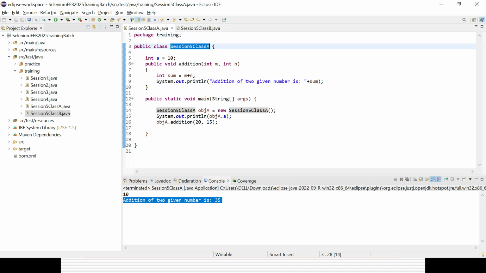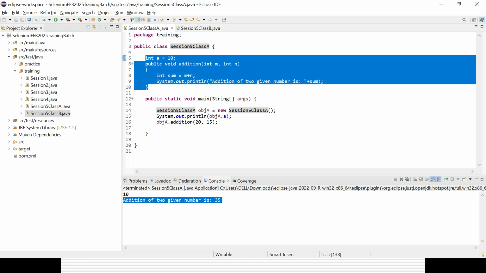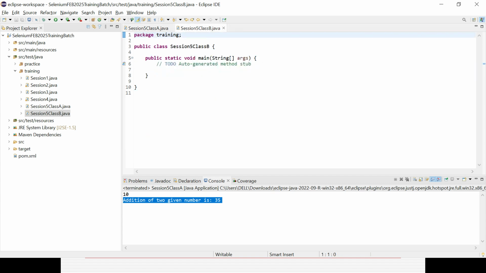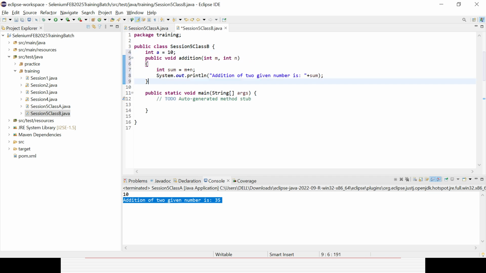Okay, so whatever I have defined, let's try to do some other way at the class level. So integer b equal to, say, 30. Instead of addition, create something called subtraction.